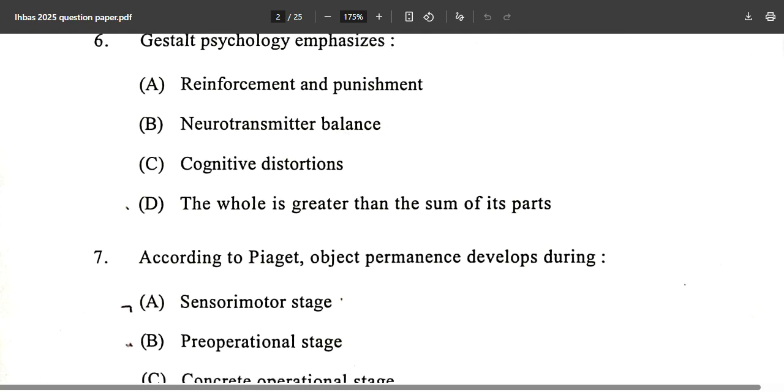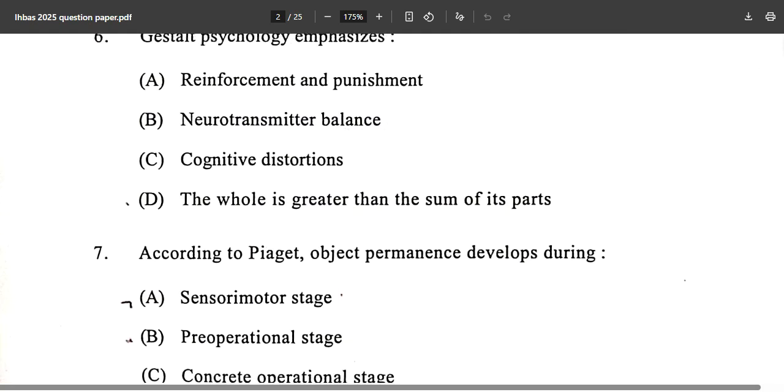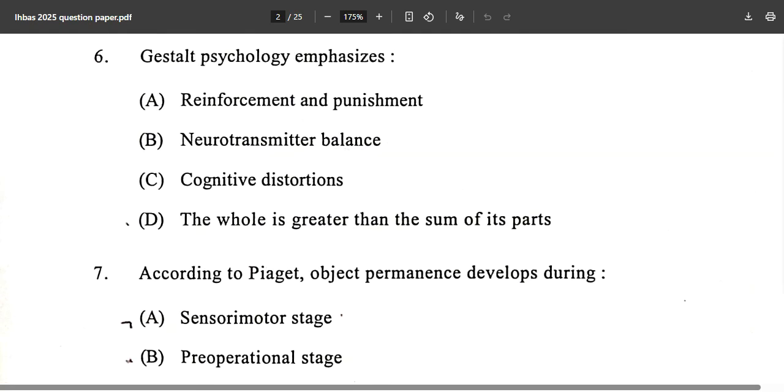Now, I hope you know the correct answer for this. Obviously reinforcement and punishment is not the answer, not the biopsychology model, not the cognitive distortions. Option D is the correct answer over here.